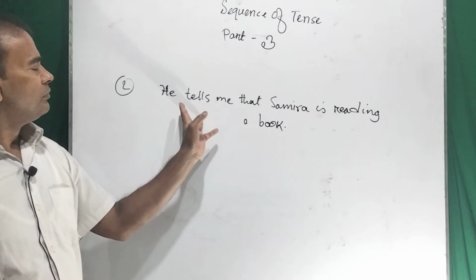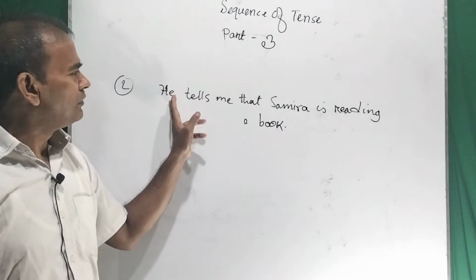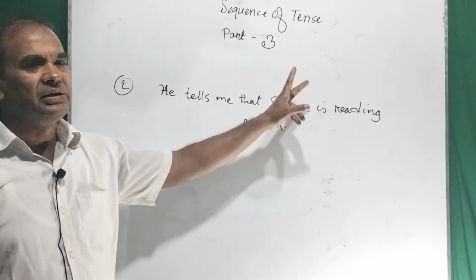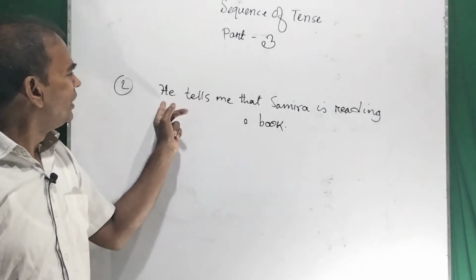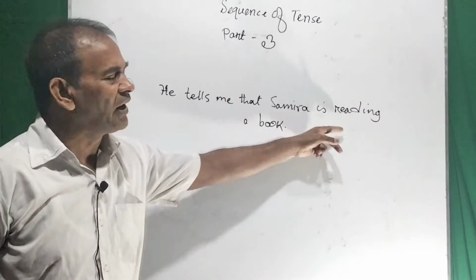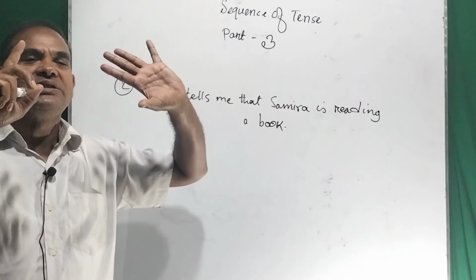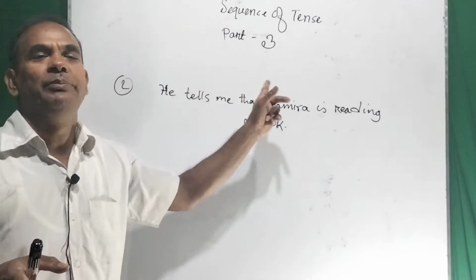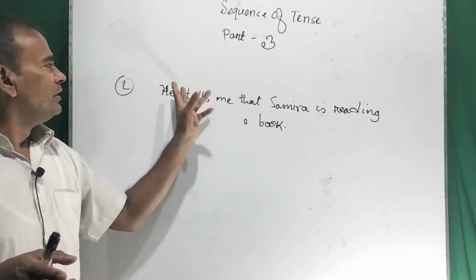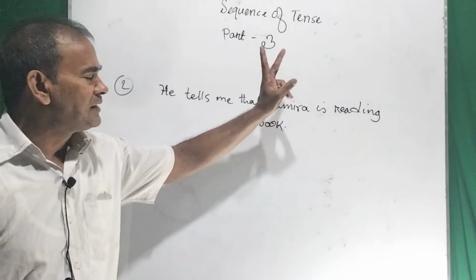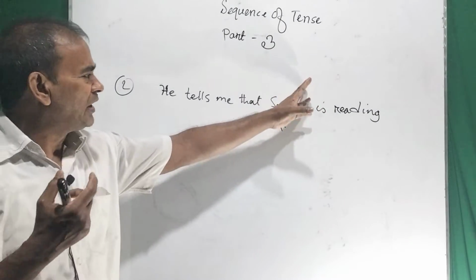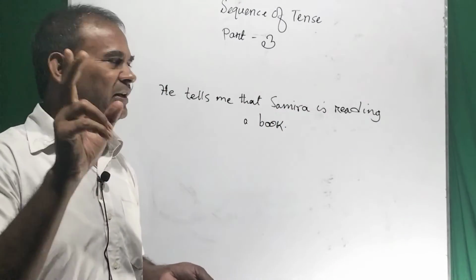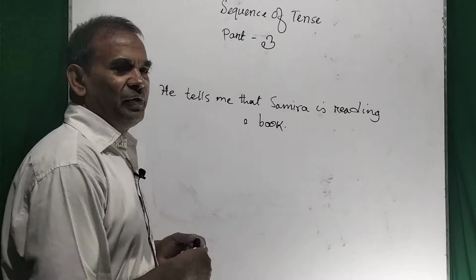So there may be some conversation between he and Samira, and from the conversation he is reporting Samira's activities. So he tells me that Samira is reading a book. How can he tell me that? Because there has been a conversation between Samira and him, and after that he is reporting this fact, this activity of Samira, to me. So this is a conversation. So some conversation is reported by somebody. In that case, we can use the reported speech.